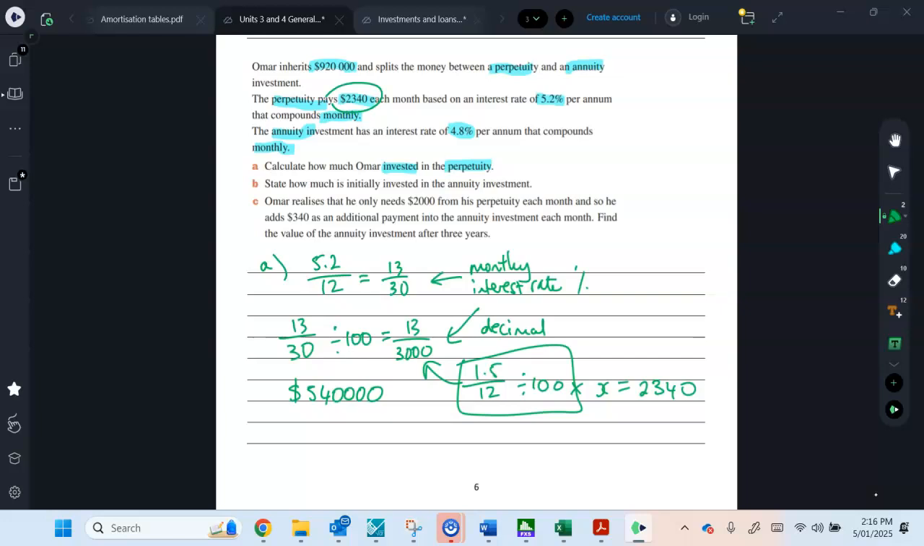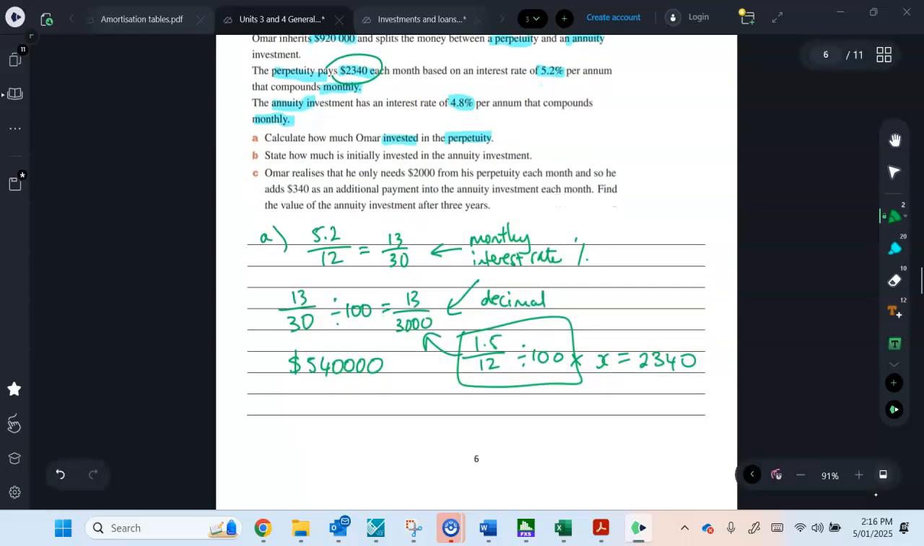State how much is initially invested in the annuity. So we can do the same thing for that. 4.8% also. So let's do this in one go. 4.8% divided by 12 to turn it into monthly, and then divide by 100 to turn it into a decimal as opposed to a percentage, because it's currently a percentage. And that's times your initial value. So we'll call that PV. I called it X before because that's what we put into the calculator.